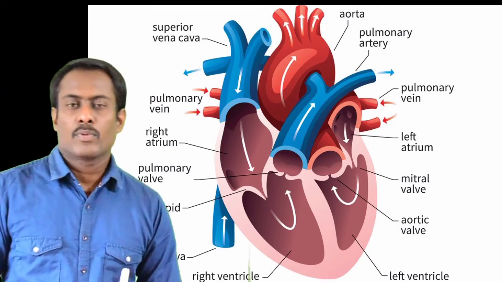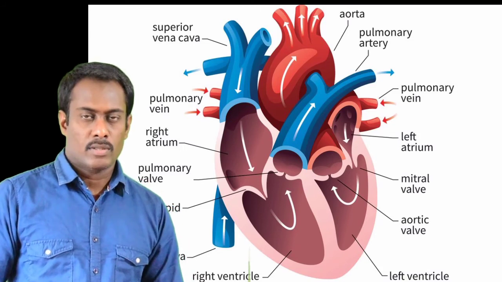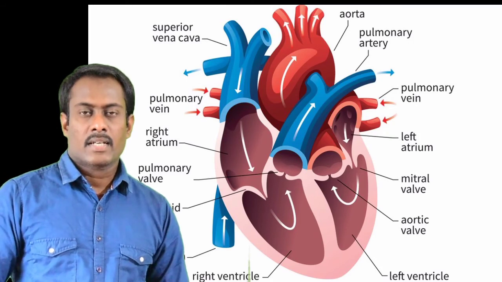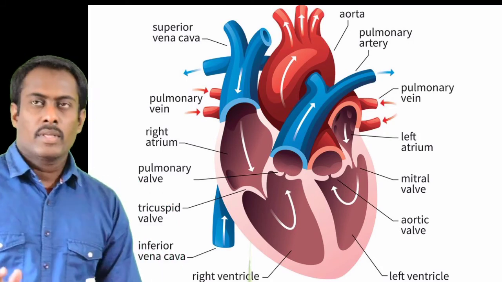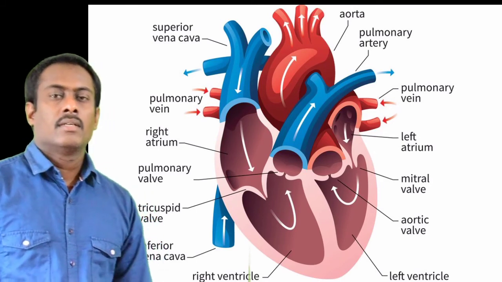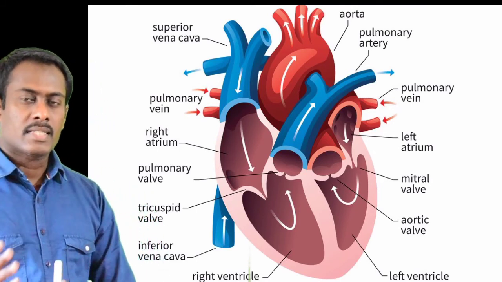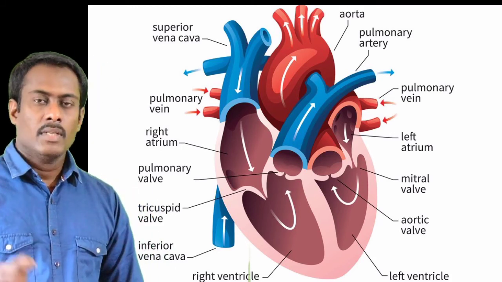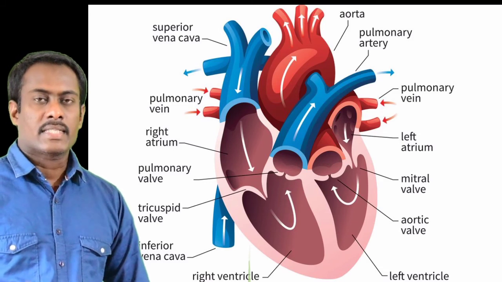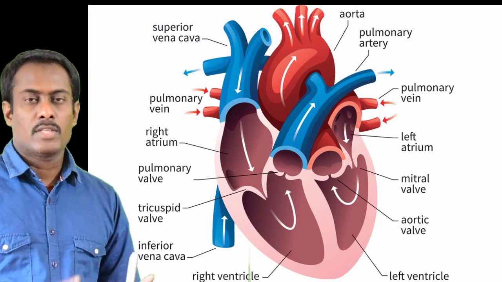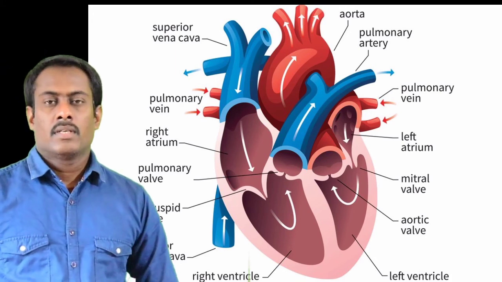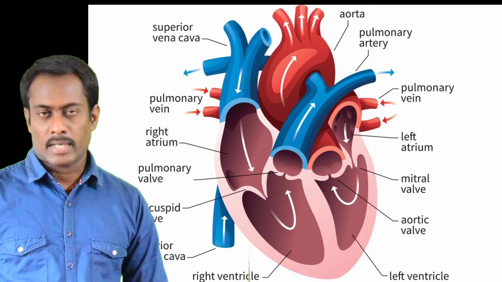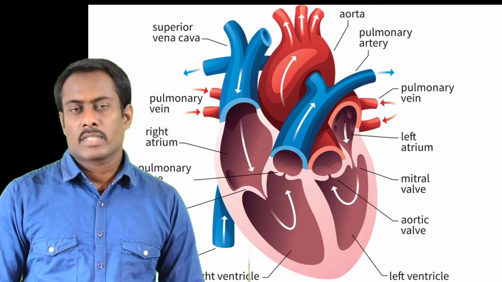Another type of fluid also involved in the transportation of materials in human beings is called lymph. Lymph is a colorless fluid. During the exchange of materials between the vessels and the cells, through the pores of the capillary wall, some of the plasma and blood cells escape from the capillaries to form the lymph. Lymph is similar to plasma, but it has fewer proteins and it is colorless. This is all about transportation in human beings.